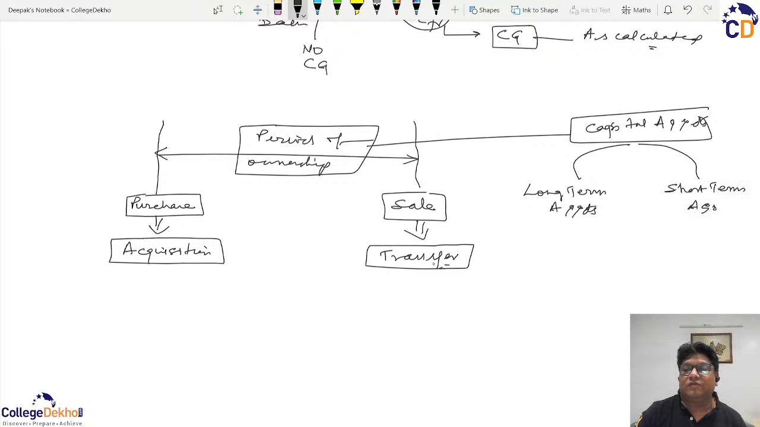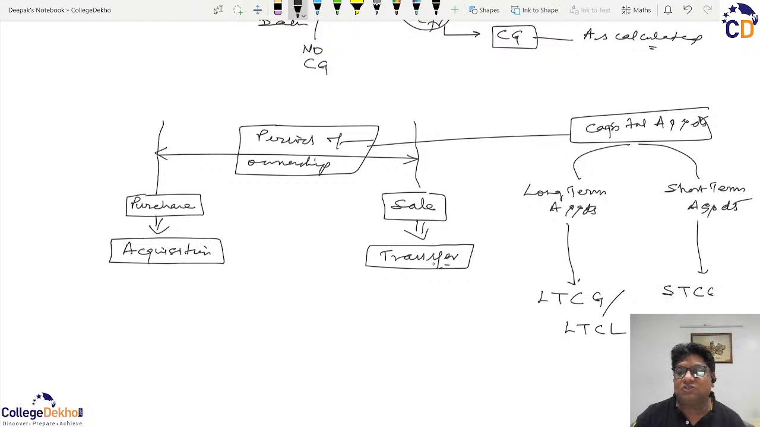And if we have a long term asset, then the profit on the sale of such an asset will be known as long term capital gain, or the loss will be long term capital loss. Whereas if the assets are short term, then the profits will be termed as either short term capital gains or short term capital loss.